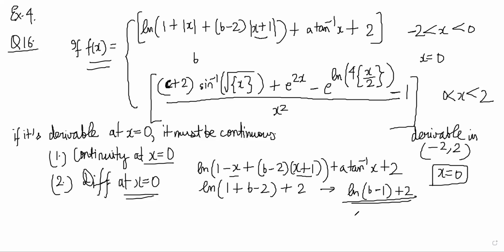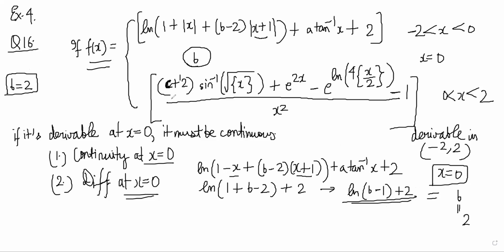And that should be equal to your right hand limit and should be equal to the value of the function at this point. So this should be equal to b also, right? So if b is 2, notice it fits everything. See, if b is 2, it fits, because ln 1 plus 2. So I am already guessing that b is equal to 2 will happen. I will check the other side to get the value of c also.